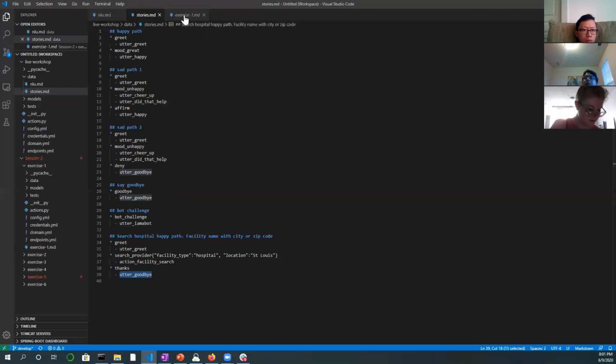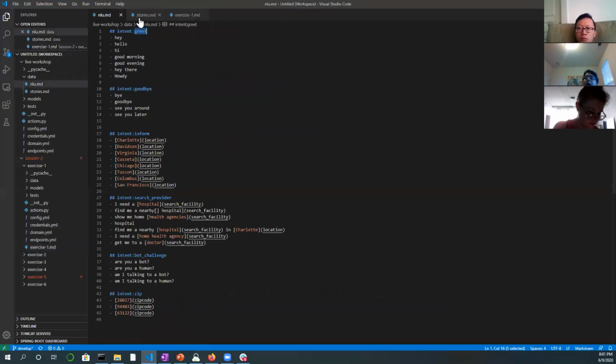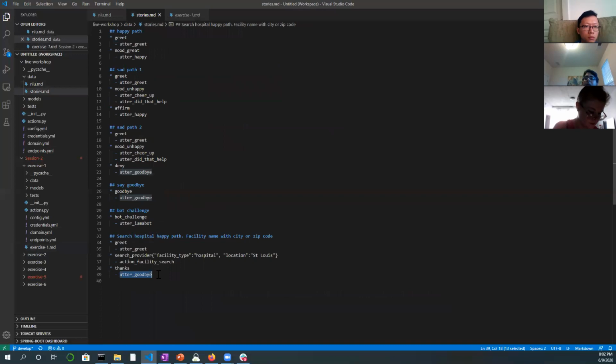Let's see what we are supposed to do next. So we're going to look at the predefined bot utterances. Always start with these. Now we're going to add a few more stories so the model can learn, right? So we are now going to add a story where the customer hasn't provided any zip code or city. So in that case, the bot is supposed to ask them what their location is. So I'm going to add another story here.